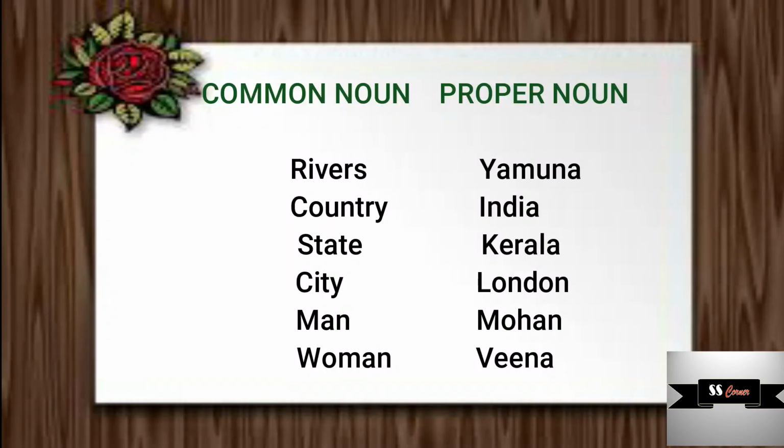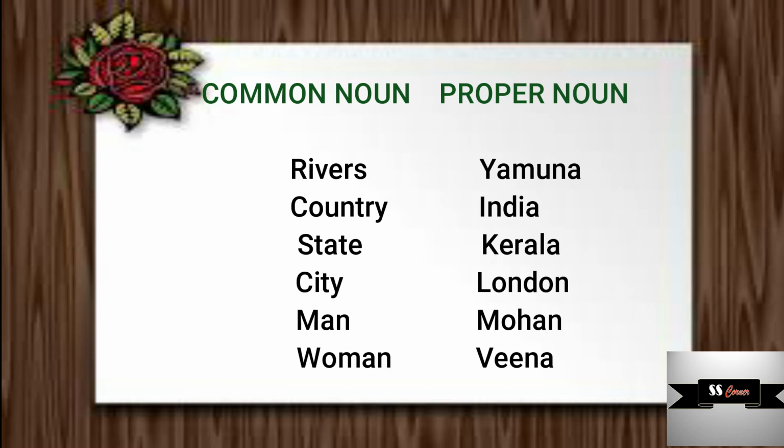Let's look into it in more detail. Let's see a table with common noun and proper noun. On the left hand side, you have the names of common nouns. For example, river is a common noun, whereas Yamuna is a particular river, so that makes it a proper noun.